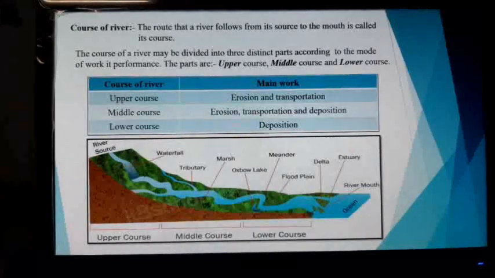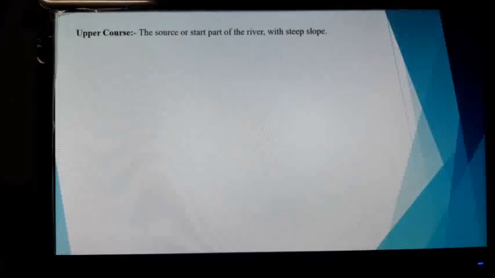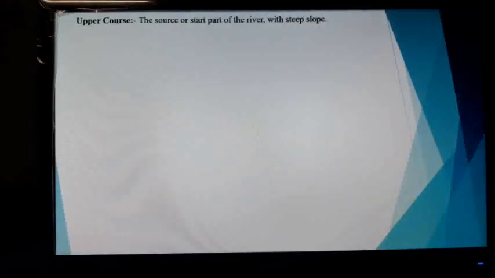Now you can see the three courses along with the river channel. Okay, the upper course, middle course, and the lower course. From upper to lower you can easily see that the slope of the land continuously decreases. Where the slope of the land is high, where the steep slope is situated, there erosional work and transportational work have to be done, and in the lower course or the flat area, the depositional work is going on. Now we have to know about the courses and their respective landforms.